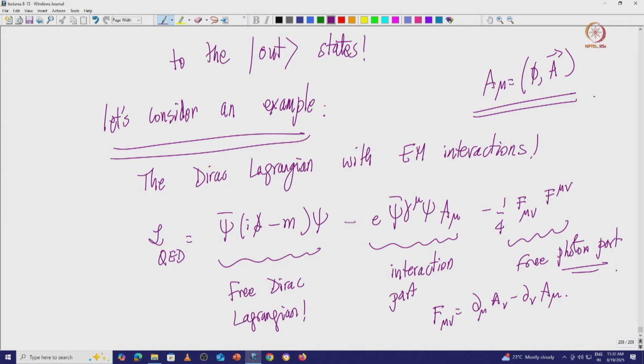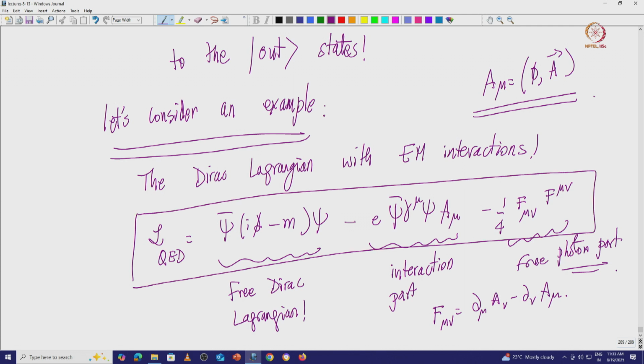So there are these three parts of the equation. The Lagrangian has been divided into this part essentially. This is the counterpart of the scalar QED Lagrangian, which we wrote down for the Klein-Gordon equation.